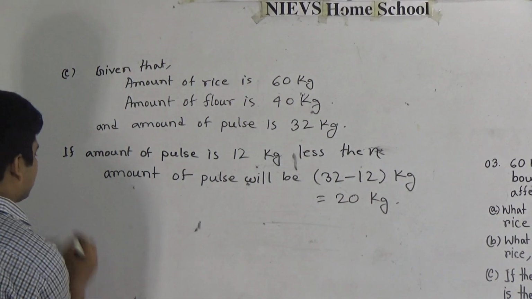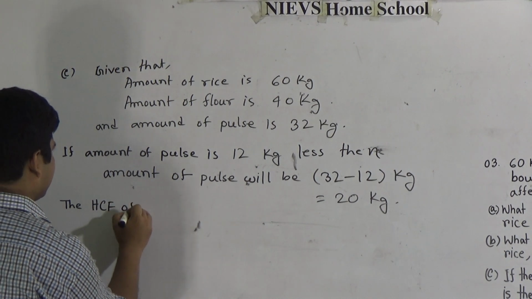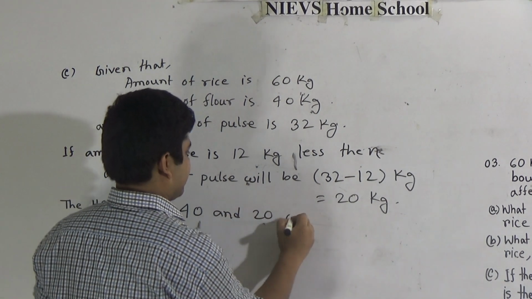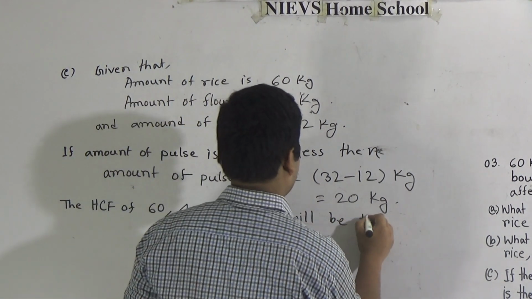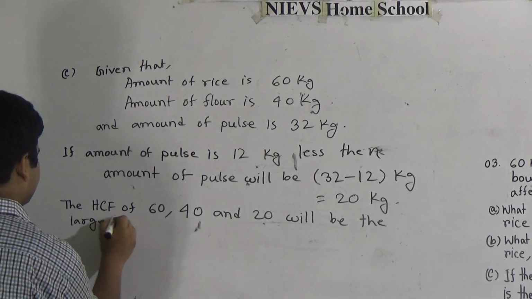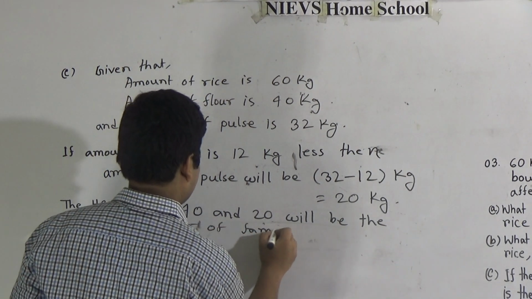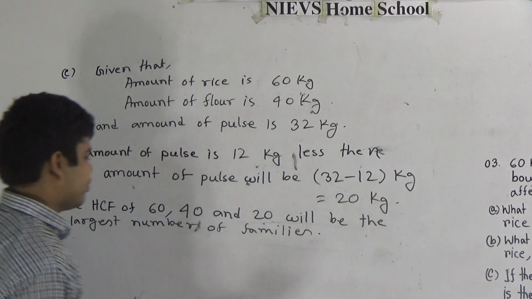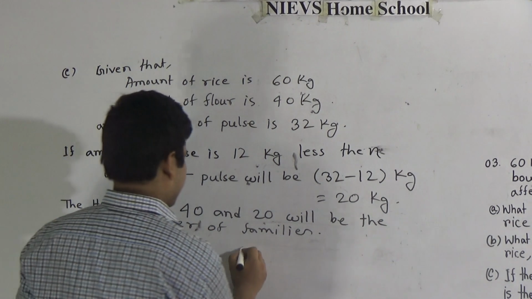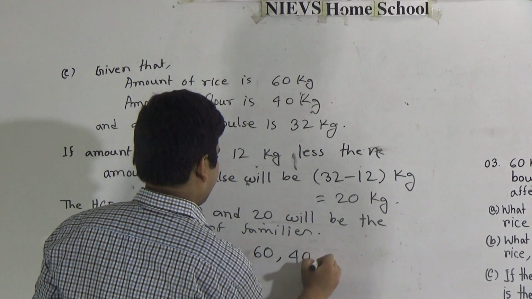Now we write the HCF of 60, 40 and 20 will be the largest number of families, okay. Now I find out this HCF by using the prime factorization method. So 60, 40 and 20.